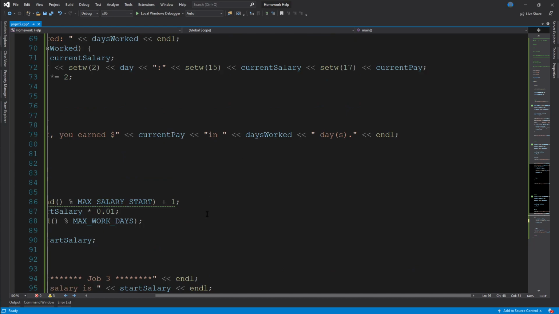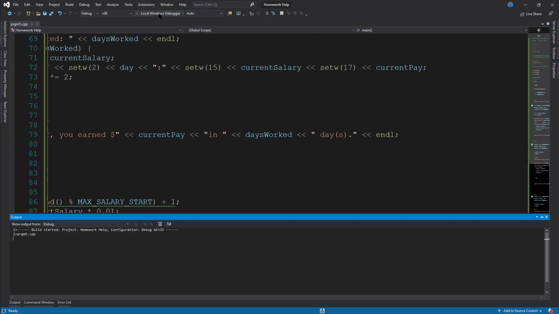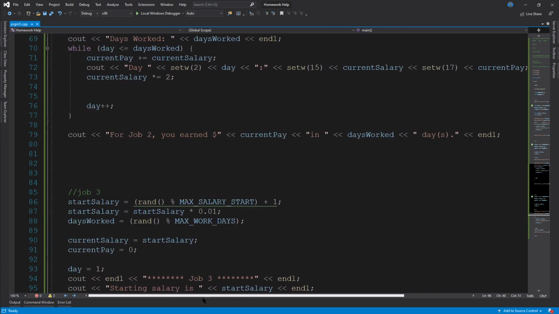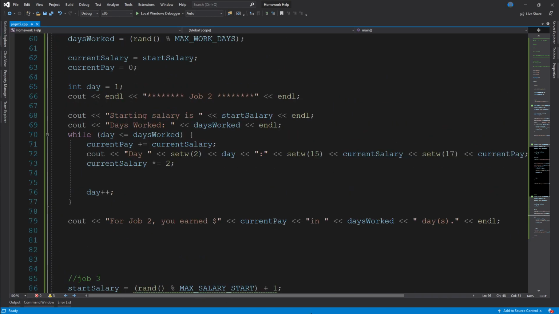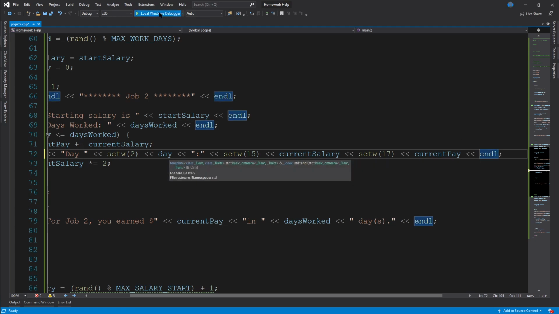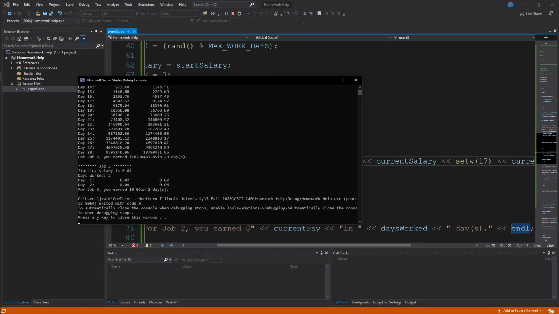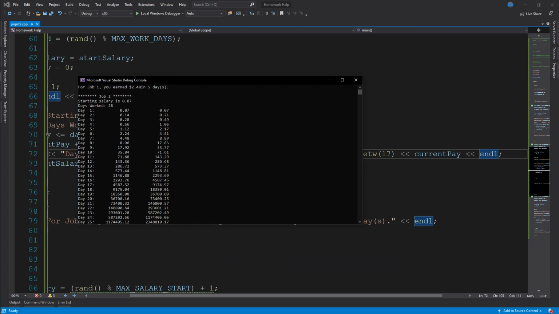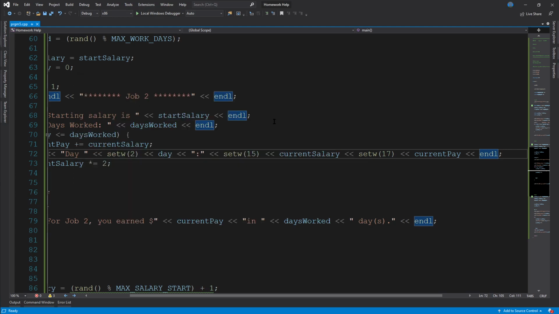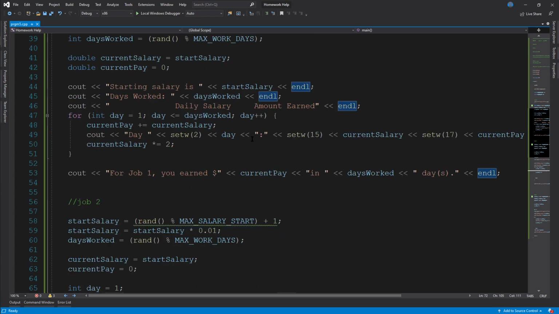I think that was the only one that had it. Was it? Nope, job 2 needs it as well. Let's see, cout. Here it is. Just to make sure. There we go. And now we just have to add the headers onto job 2 and job 3. So where, there it is.